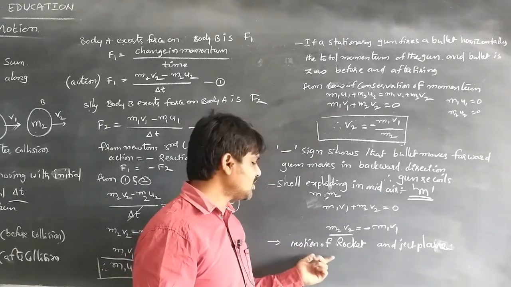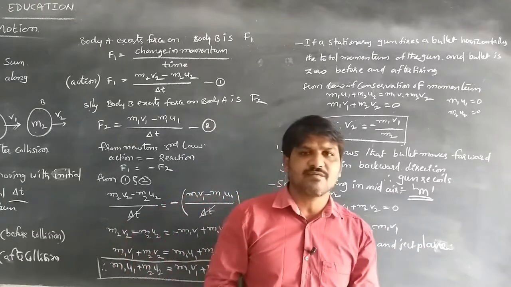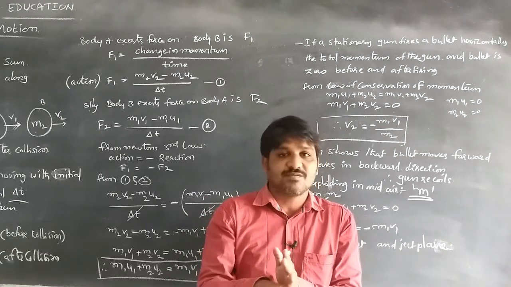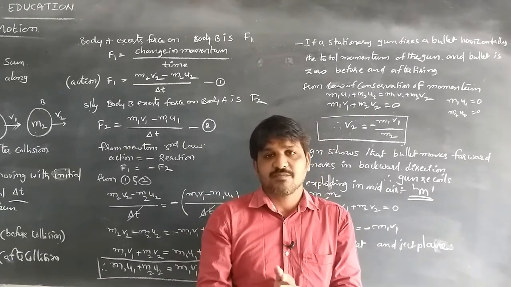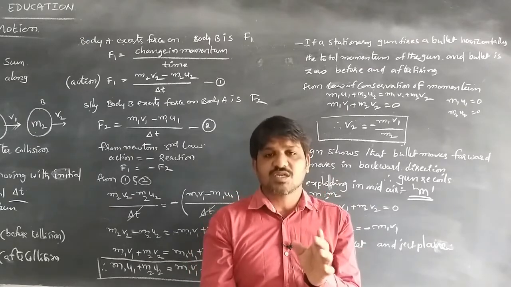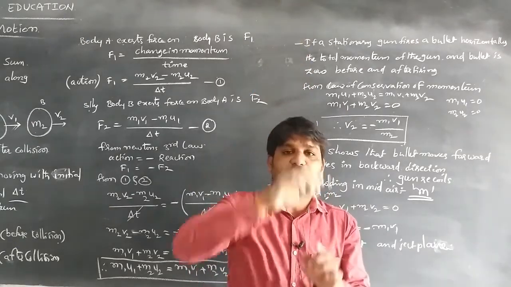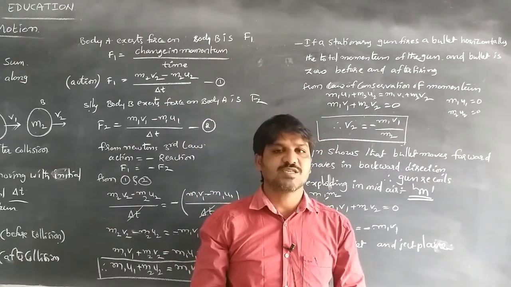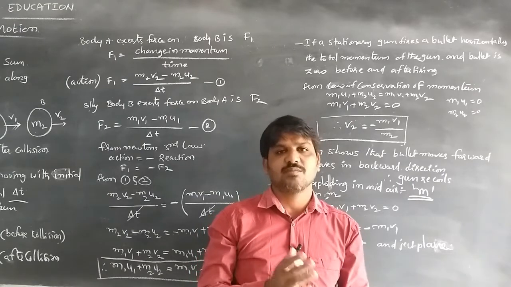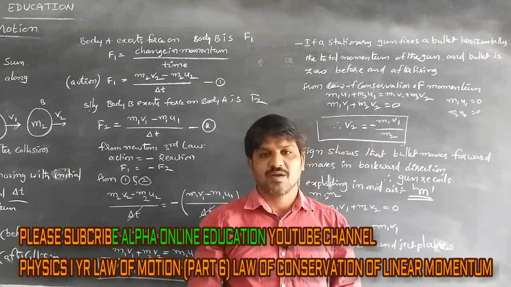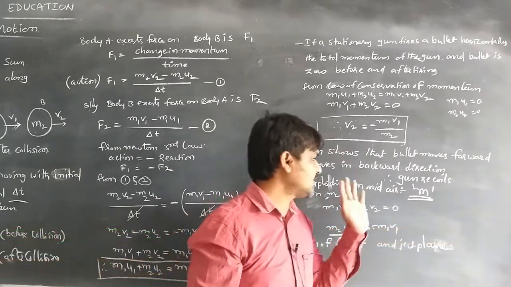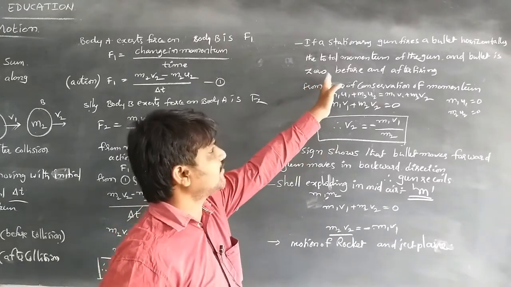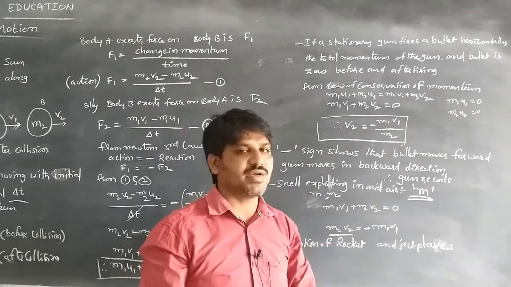At the same time, the motion of a rocket and a jet plane is also an example. When the rocket moves upward, the gases produced by combustion of the fuel are pushed downward, and the rocket moves upward. They move in opposite directions with the same momentum. A jet plane is also the same. These applications of conservation of linear momentum are obeyed in daily life, as in the gun firing horizontally and a shell exploding in mid-air.